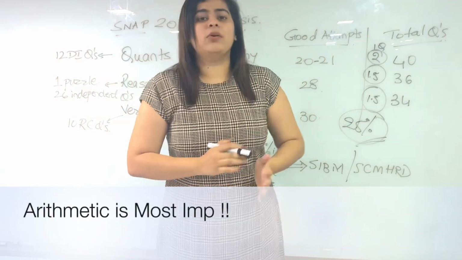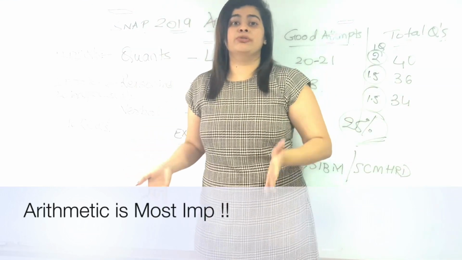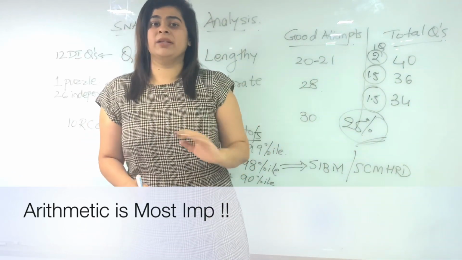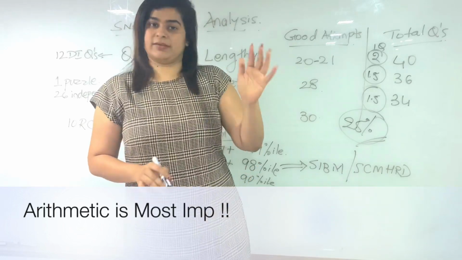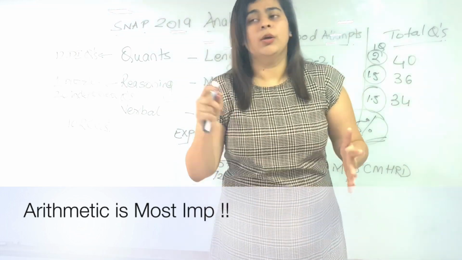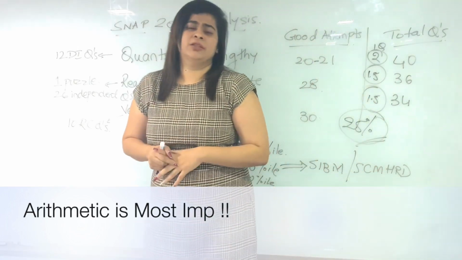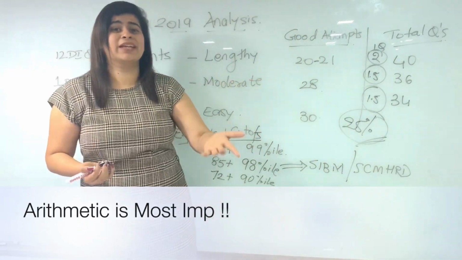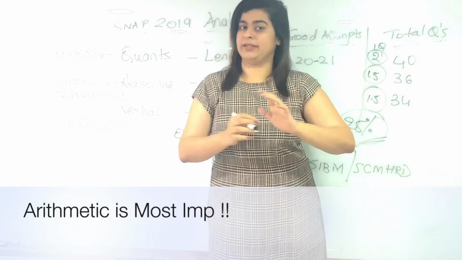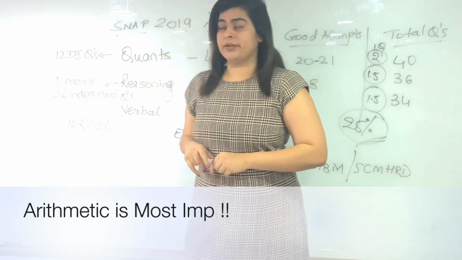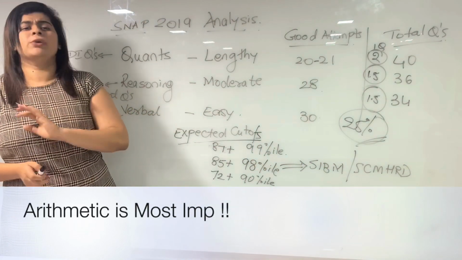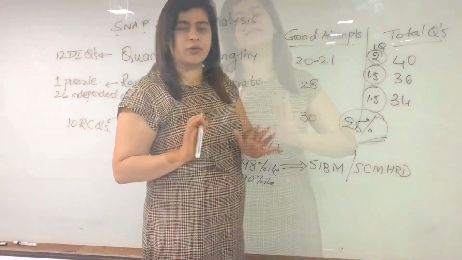So in any exam, like we've always told you, arithmetic will save you. So in quants, make sure arithmetic is your forte area always. What is arithmetic? The same time, speed, distance, time and work, profit, loss, interest, ratios, averages, age questions, mixtures questions. That is your arithmetic. So that's my quants and DI section. Good attempts, 20 to 21 questions, meaning 50% of the paper is enough.